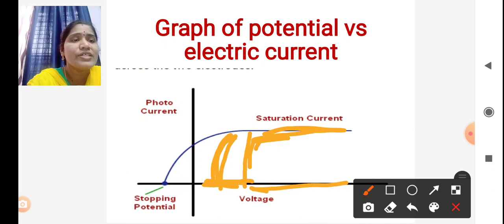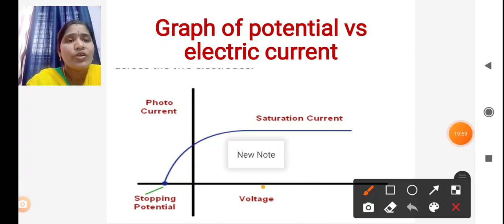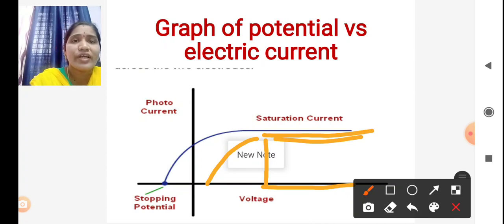If we increase the potential further, there is no change in the electric current. Up to here it increases. This current is called the saturated current. When we increase the voltage, the photocurrent increases only up to a point, when the maximum electrons reach the anode. Then it becomes saturated.